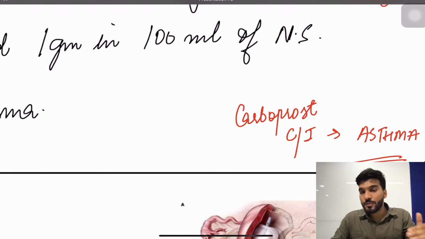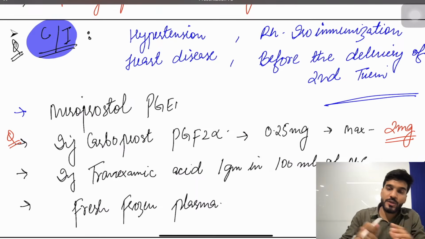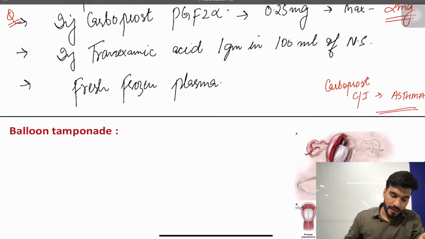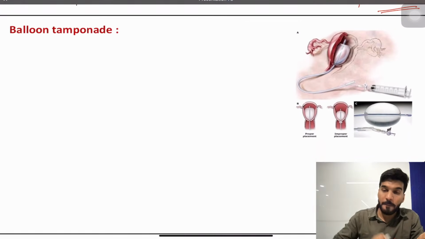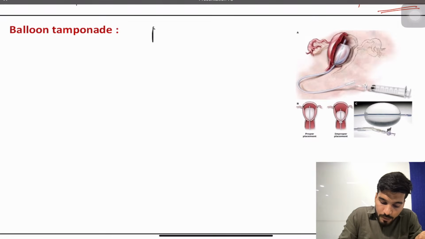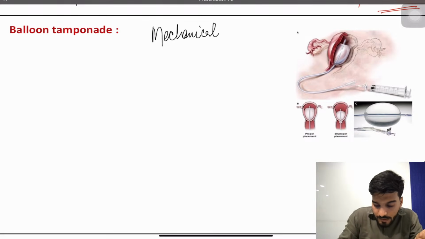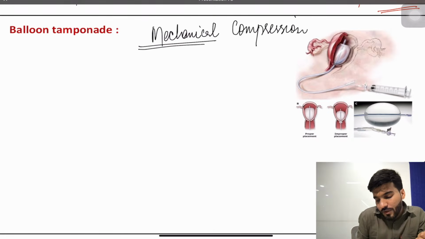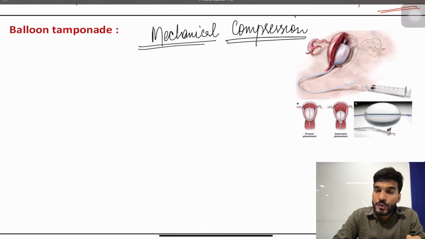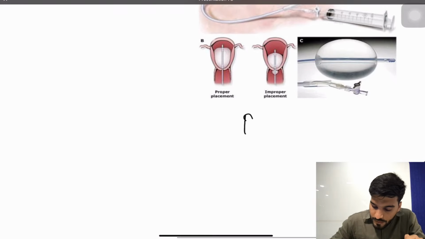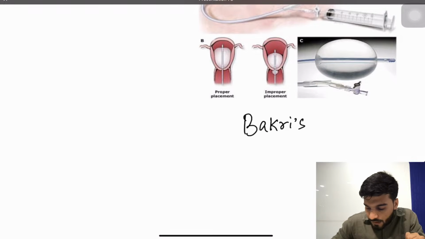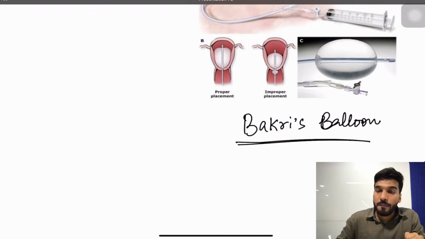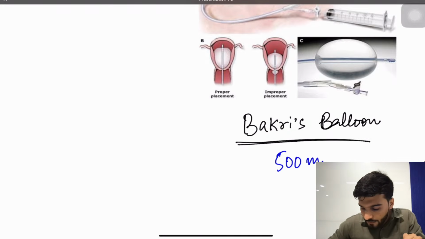Now, if the medical management has failed, the patient is still bleeding, you gave tranexamic acid, misoprostol, oxytocin and all, then we go with mechanical compression. We use balloon tamponades to do the mechanical compression. And in balloon tamponade, what are we using? This one in the picture is a Bakri balloon. What is it called? Sir, this is called the Bakri balloon, and the capacity of the Bakri balloon is 500 ml.